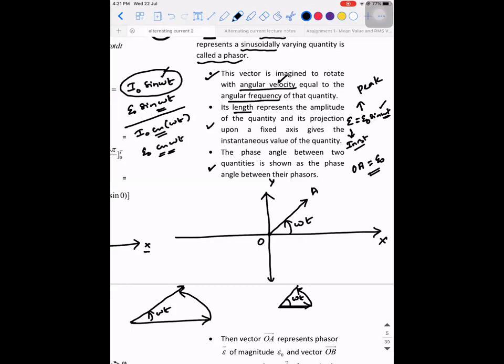Important point to be noted. Make a note of it. OA is equal to E naught. Clear? Similarly, its projection upon a fixed axis gives the instantaneous value of the quantity.